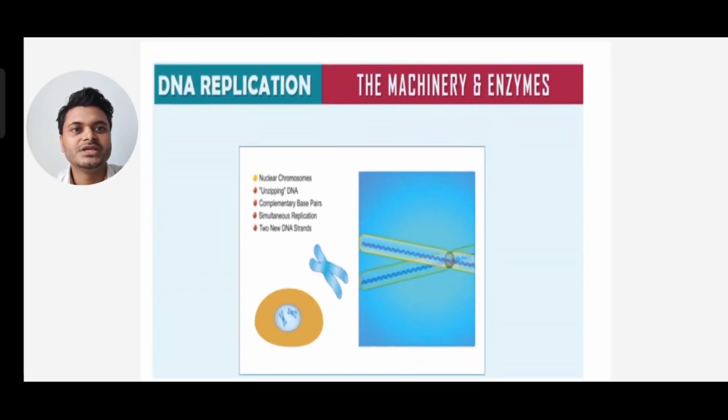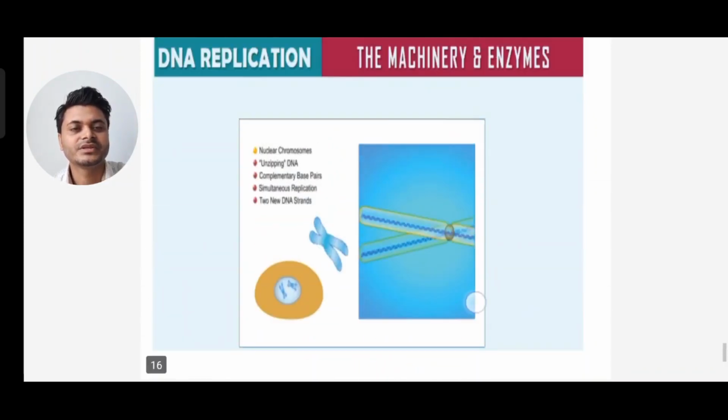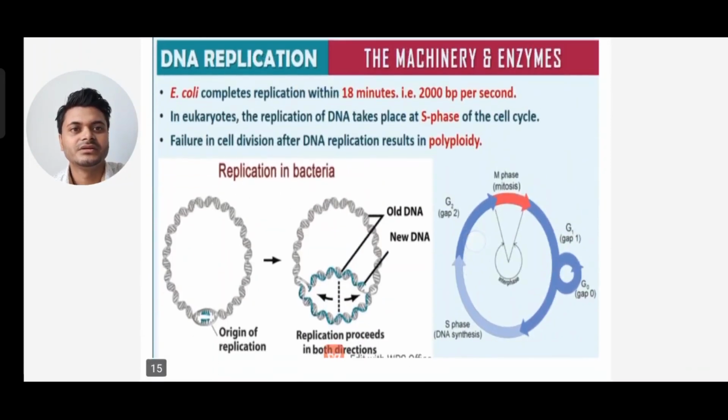These are the machineries and enzymes. In DNA replication, numerous enzymes are used: topoisomerase, helicase, primase, RNA polymerase, and DNA ligase. These enzymes are used, and ultimately one DNA is converted into another DNA. So this was all about DNA replication.